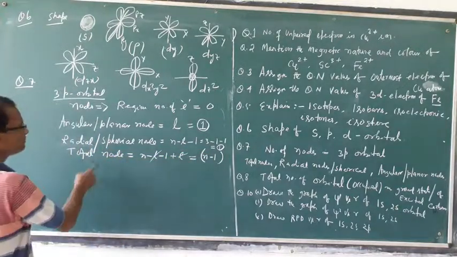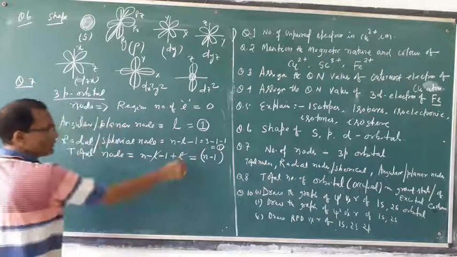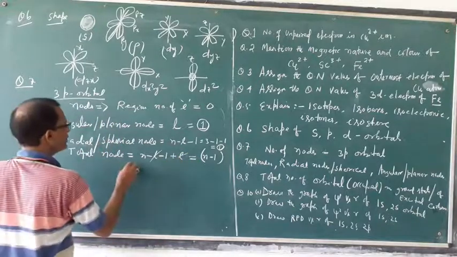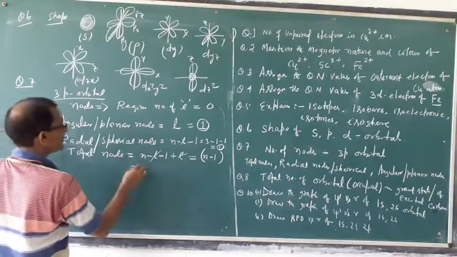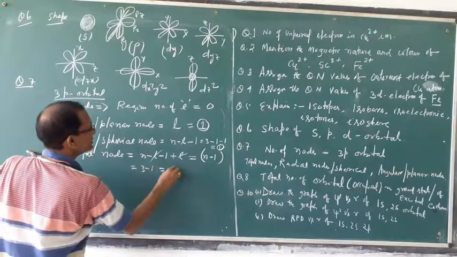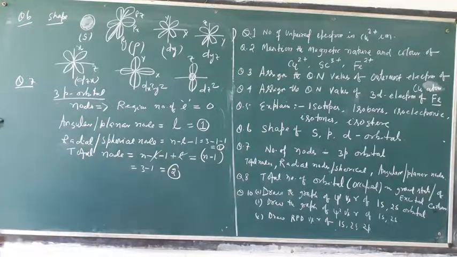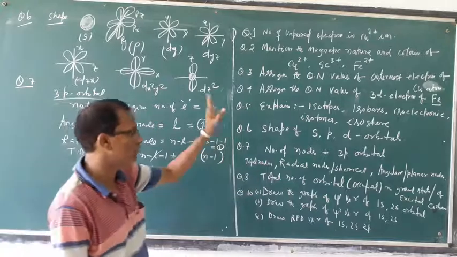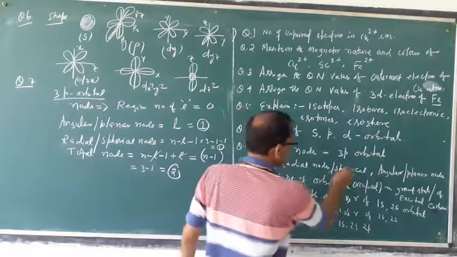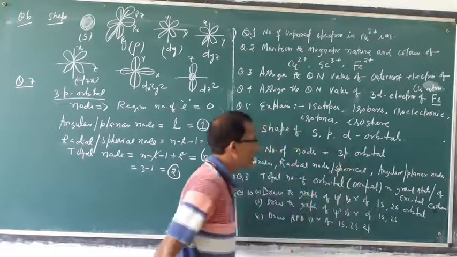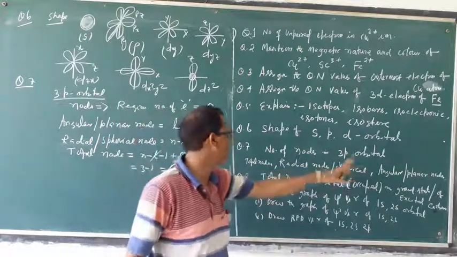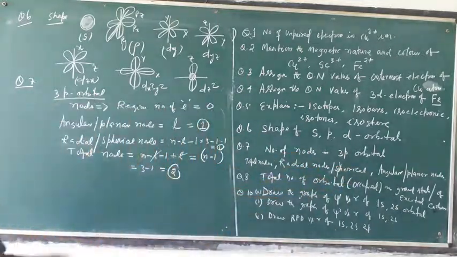So angular nodes is 1 and radial nodes is 1. So total, both combined, the formula is n minus 1. So here n is 3, 3 minus 1, that is 2, satisfying 1 plus 1, that is 2. So for any orbital you can calculate the radial nodes, that is called spherical nodes, and the angular or planar nodes, and total nodes. This is question number 7.